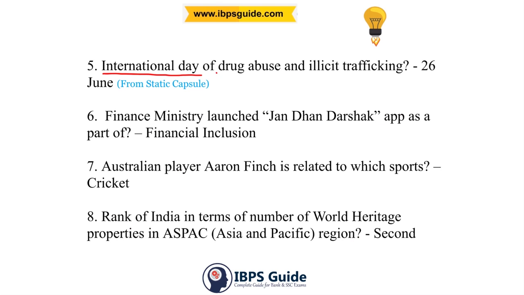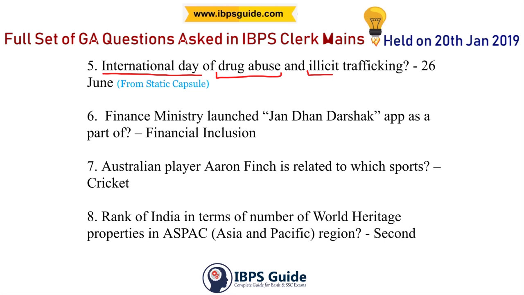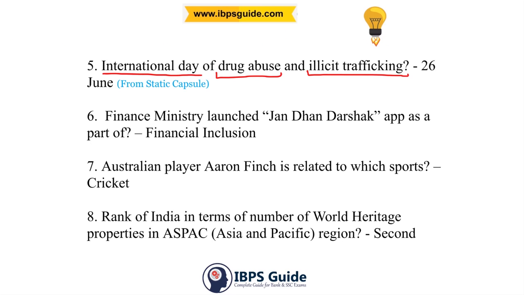International Day of Drug Abuse, that is, drug abuse and illicit trafficking. This is 26th June. 26th June is observed as the International Day against Drug Abuse and Illicit Trafficking. This is from the static capsule itself. Related to trafficking, there is one article under our constitution which you have to remember, and that is Article 23 Clause 1. Article 23 Clause 1 deals with trafficking, that is human trafficking or trafficking of persons, which is prohibited.